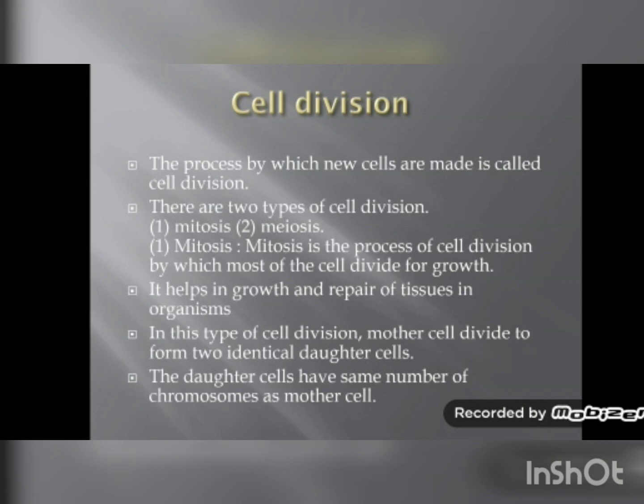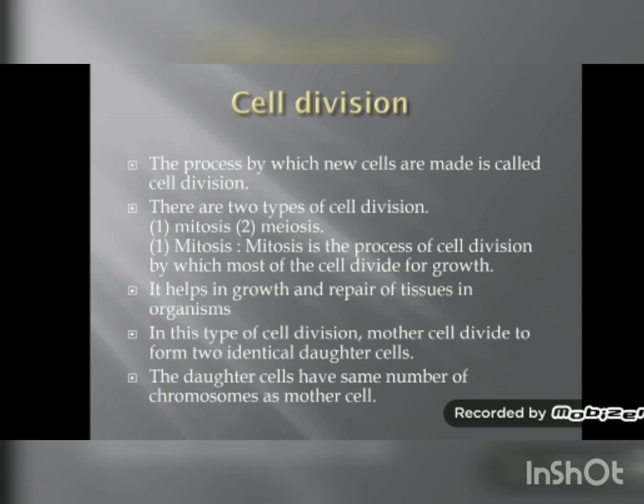Cell division. Now what is cell division? Cell division is the process by which new cells are made. It's called cell division. Now you know why it is necessary for the cell to divide? Because for growth and for the repair of worn out parts. Now cell division produces new cells. Production of new cells is required for growth.